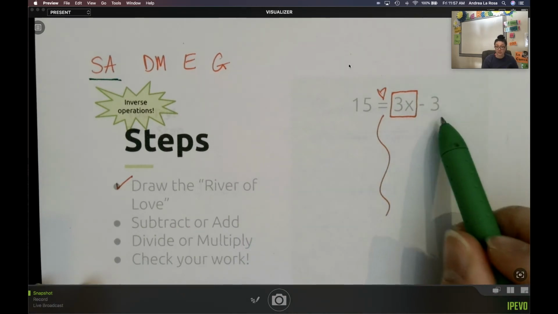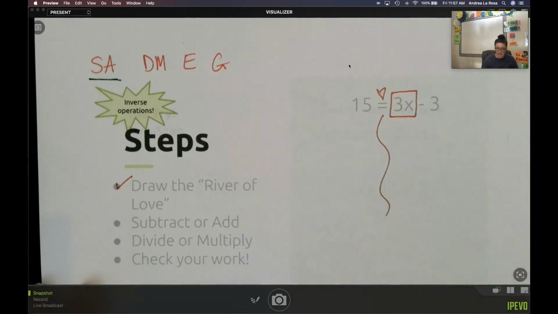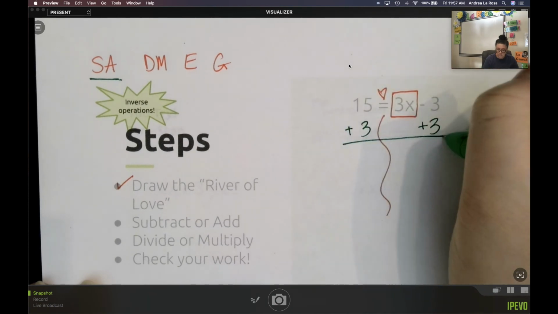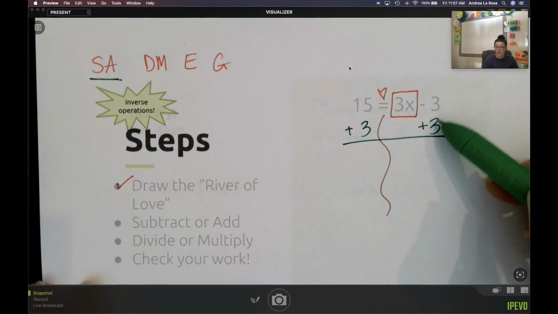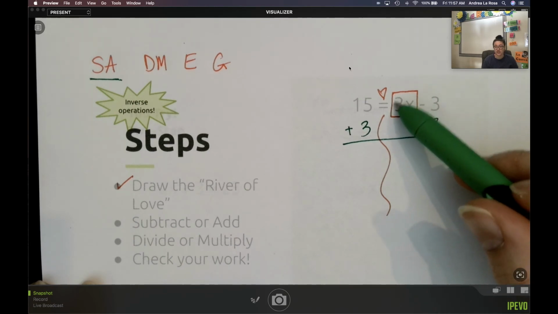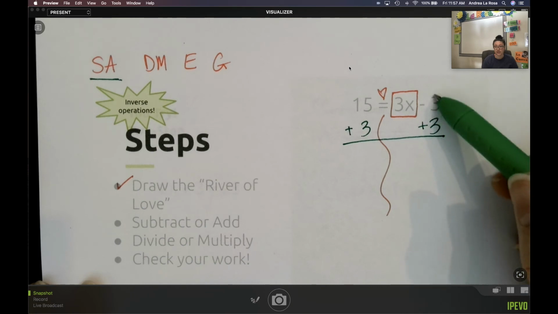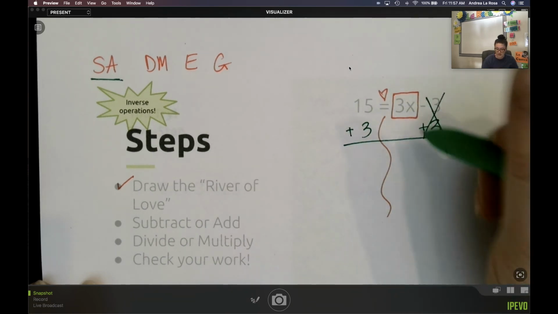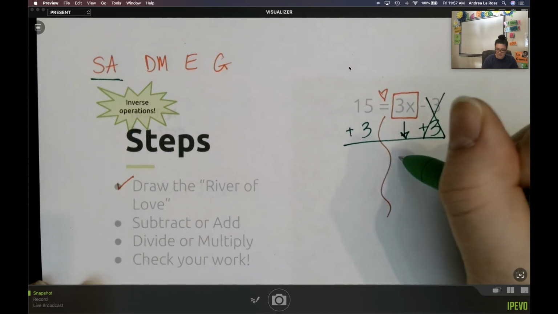So here I see I'm subtracting 3 in the problem. The inverse of subtracting 3 would be to add 3. I'm undoing the subtracting of the 3, so I want to make sure I line those two things up. I'm not adding 3 to the coefficient, I'm adding 3 to this constant at the end. That makes a 0 pair, so I can bring down that 3x.